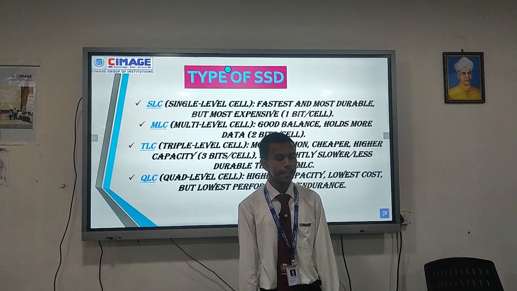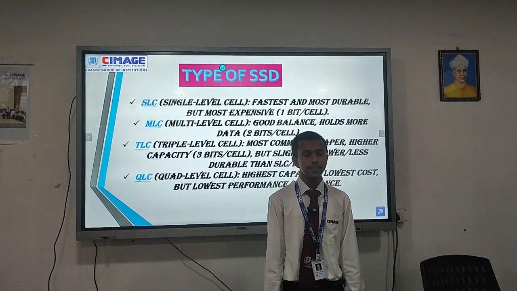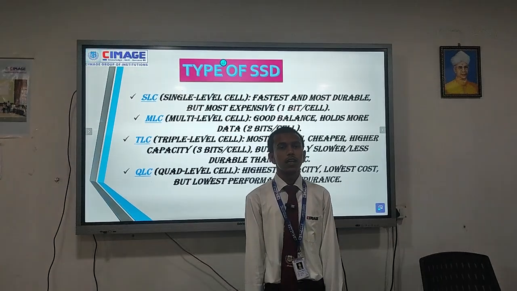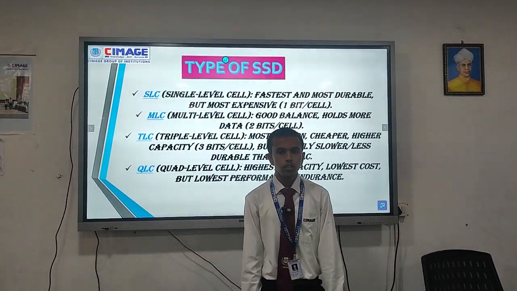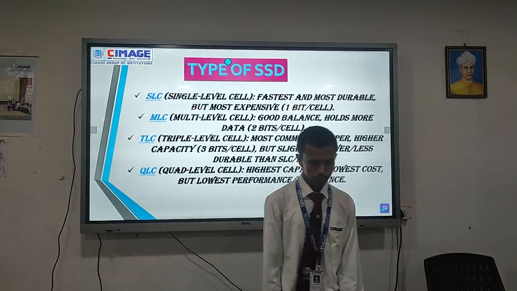And our fourth and last is quad level cell. Its capacity is very high and it is very cheap, but its durability is very low.